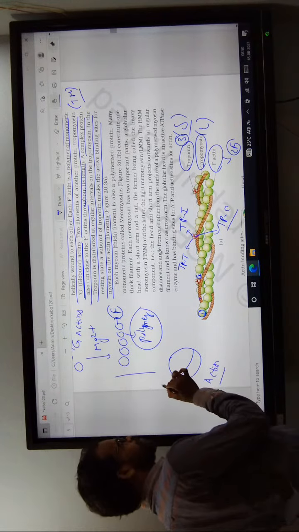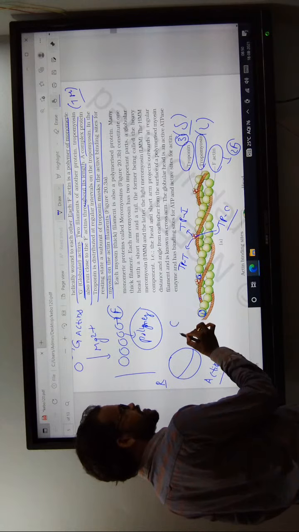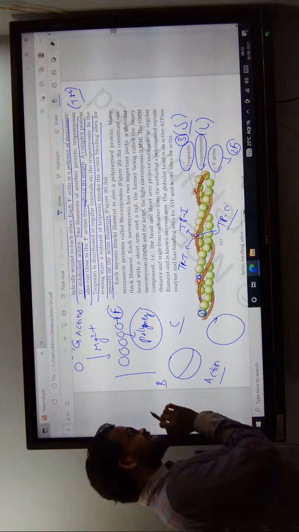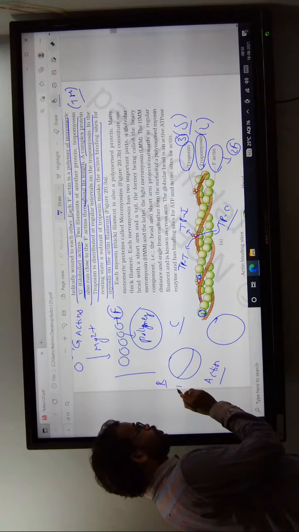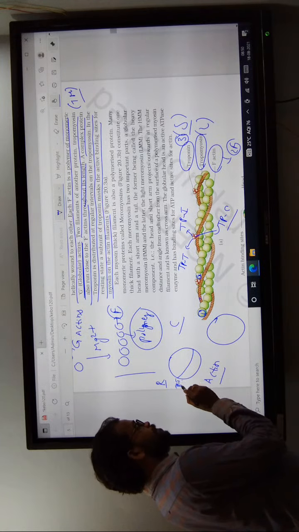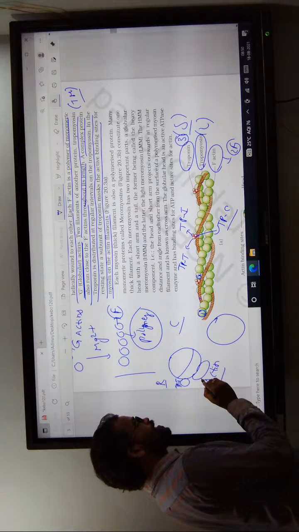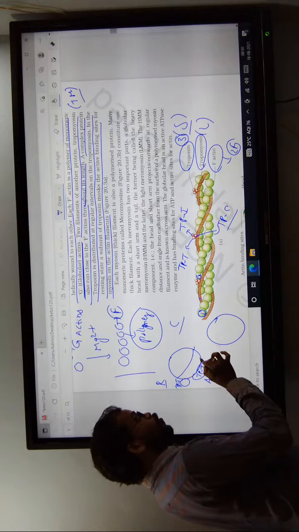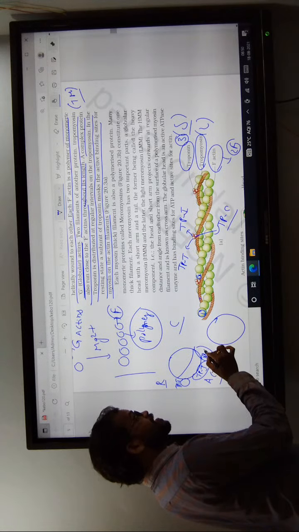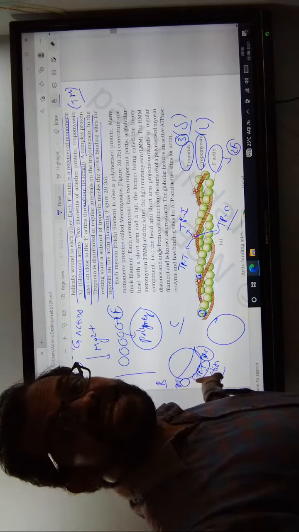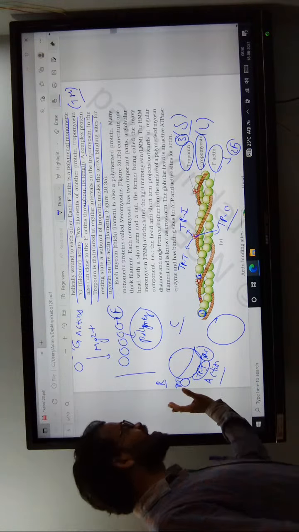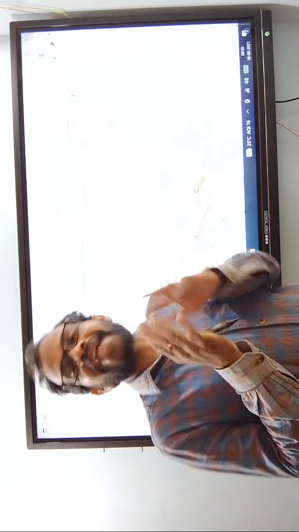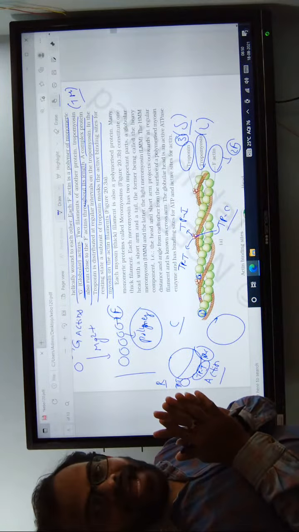Troponin T, troponin I and troponin C, these three complex structures cover and mask the active site of the actin.